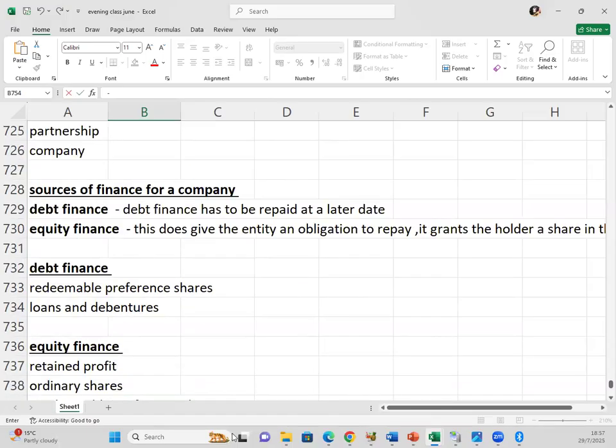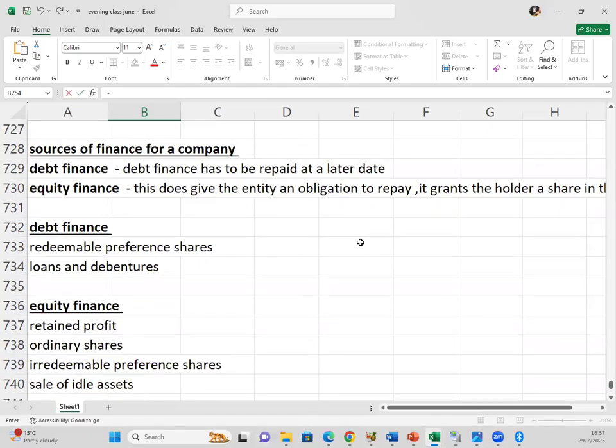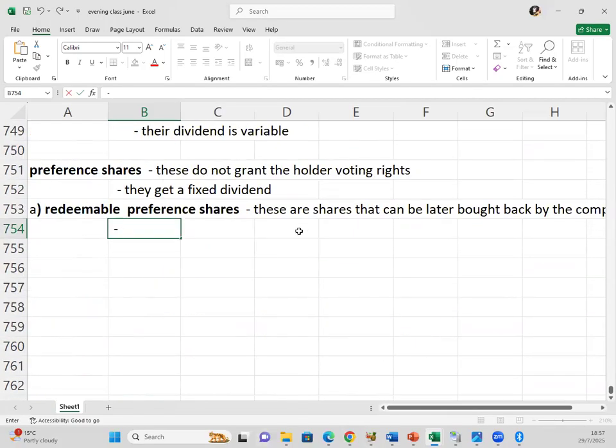Remember, what did we say about debt? It has to be repaid at a later date. And these shares, someone is giving us money and we repay them back. Instead of giving them interest, we'll be giving them dividend. But the dividend is also fixed. So they are just more like a loan.